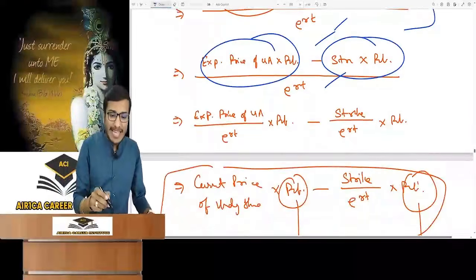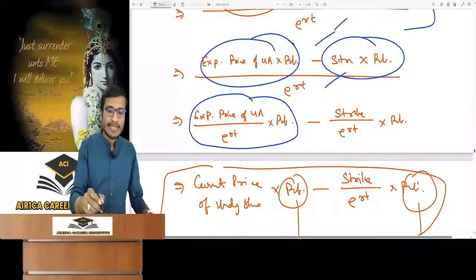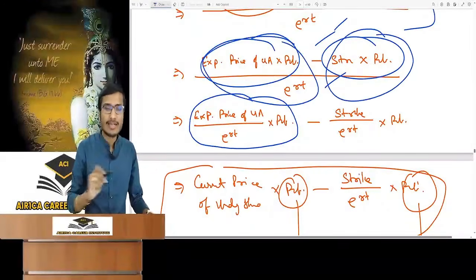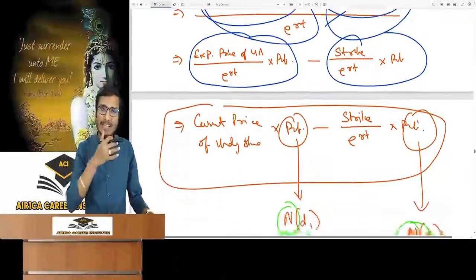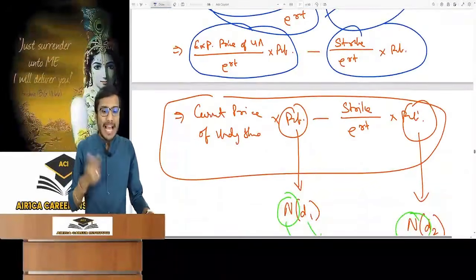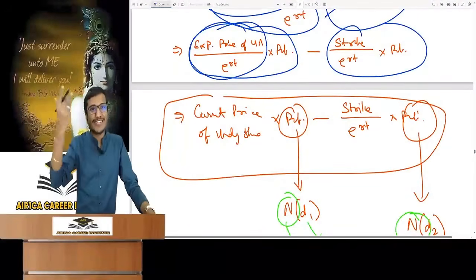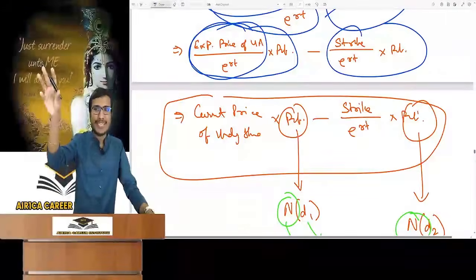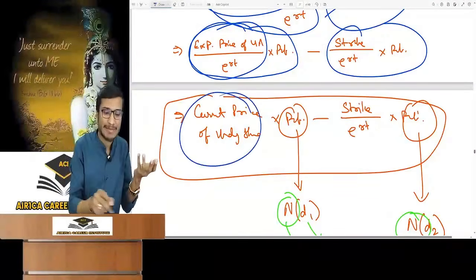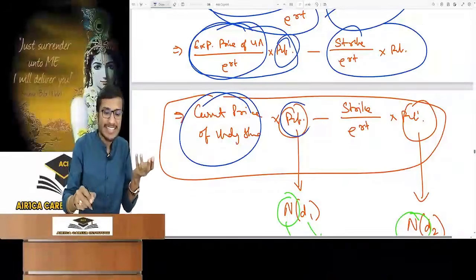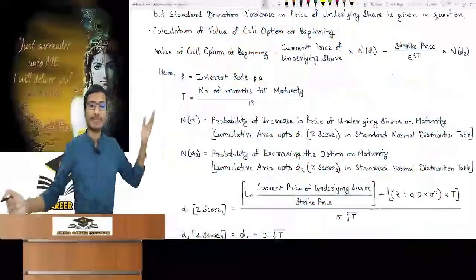Now open it more. Expected price of the underlying asset divided by e^(RT) into probability. Here we took this and here we took this. Strike price is PV into probability. On opening, this will come, which I had verified mathematically. If we do the PV of the expected price, then what will happen? There is a risk-free return in the market, so in the expected price, the risk-free return is added to today's price. If we do PV, then we get the current price of the underlying share into probability, minus PV of strike price into probability. This is the formula.